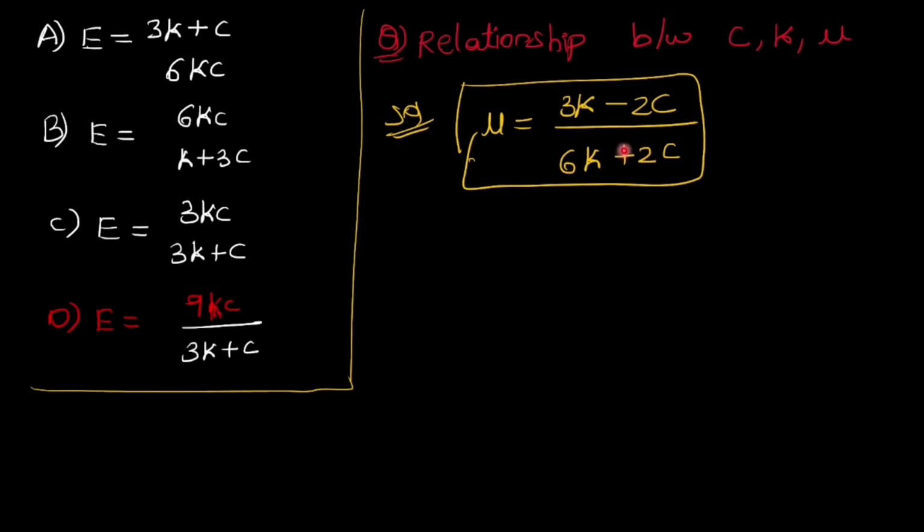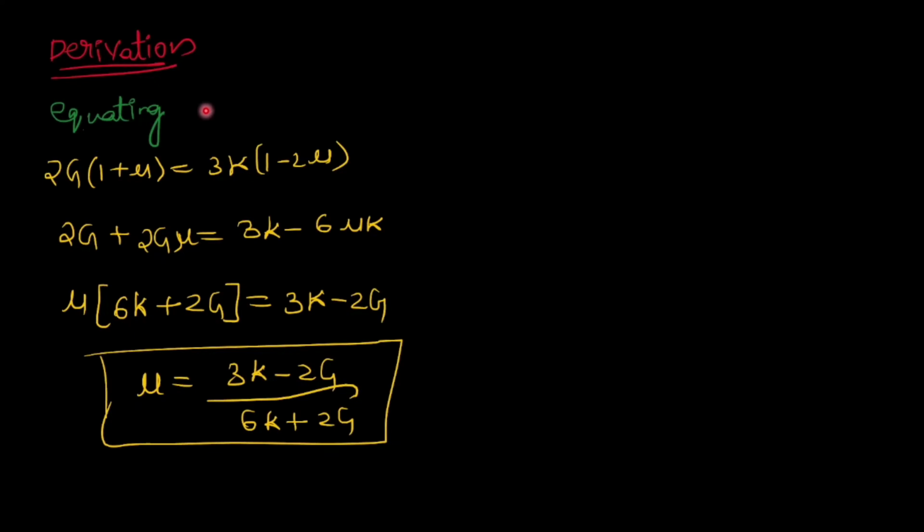So remember this relation also. I have given the derivation here by equating these two, and if you solve you will get this relation. If you are interested you can see this derivation.